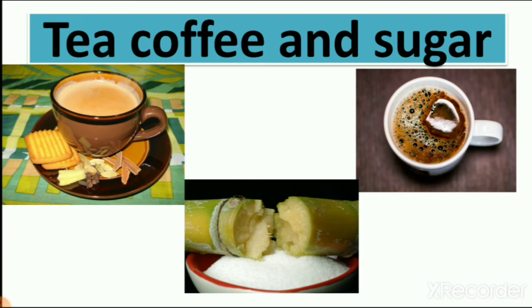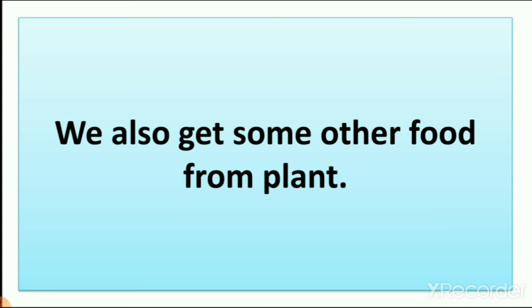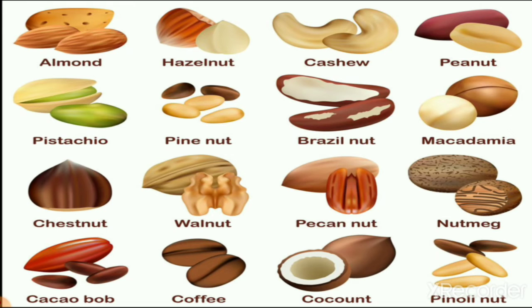Then here you can see tea, coffee and sugar, that how we use in our food. When your mother is making tea, you can understand the black color dust is tea, and this we get from plant. Then coffee, then sugar, right? So we make sugar from sugar cane, and sugar cane is a plant. We also get some other food from plant like dry fruits, almond, hazelnut, cashew, peanut, walnut, coconut, coffee. This all we get from plant, and these all are dry fruits.